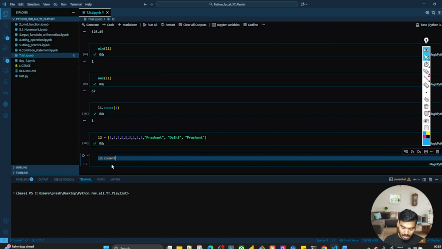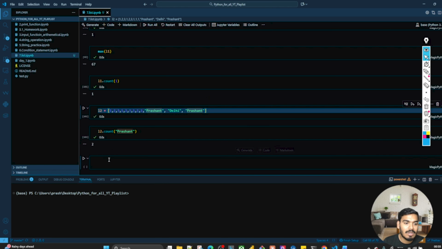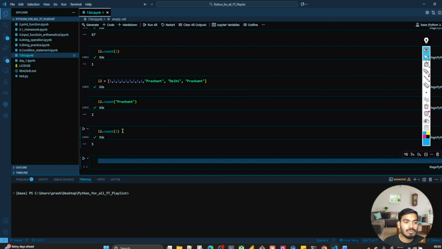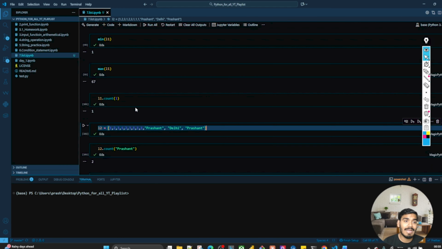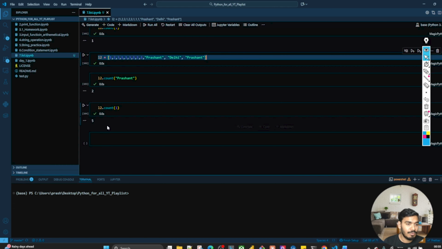L2 dot count of Prashant. So it is 2 times, right? See, 2 times. Now let's try to find how many times 1 is there in this list. So it is 5 times. So the count function basically identifies how many times that element is available in that list. Clear, guys? So we have seen min, max, sum, and count.